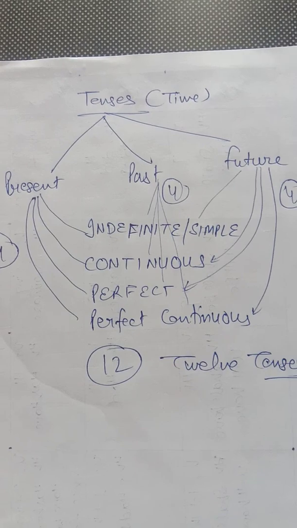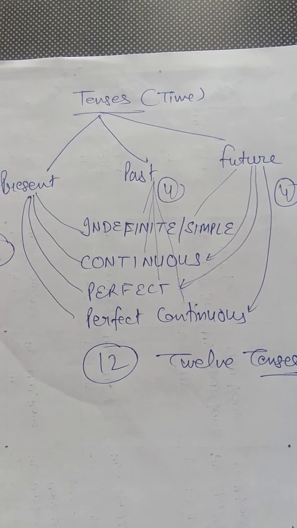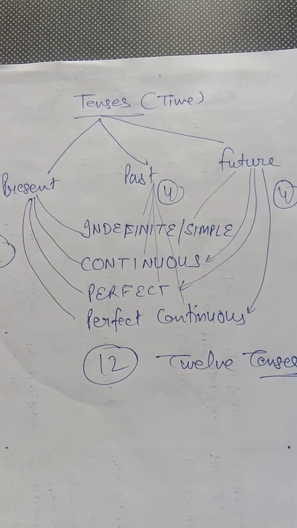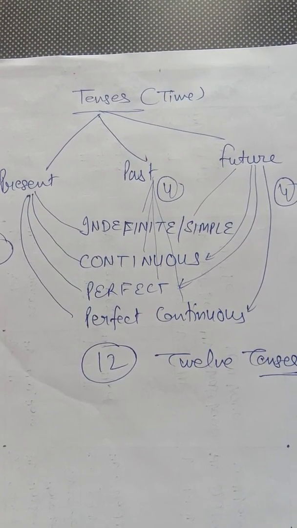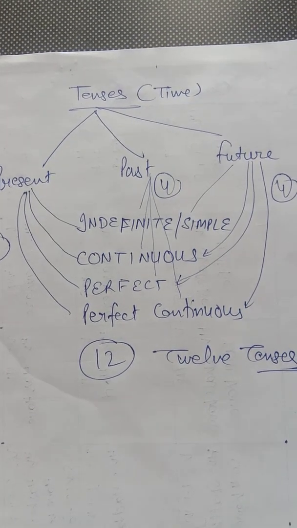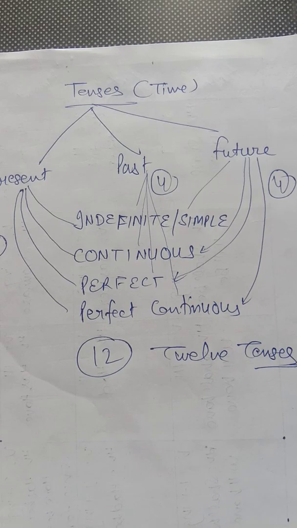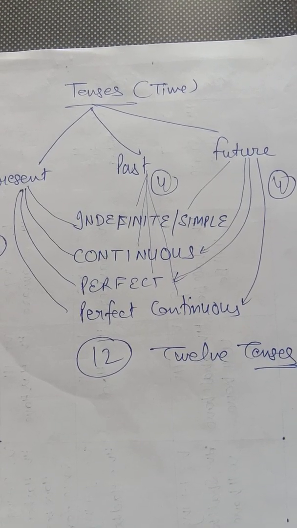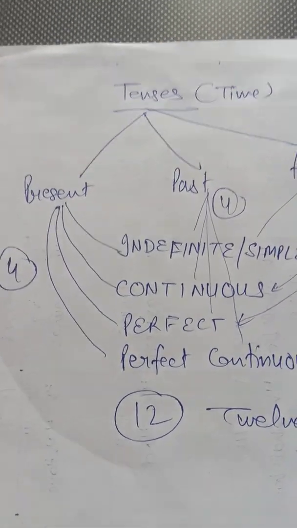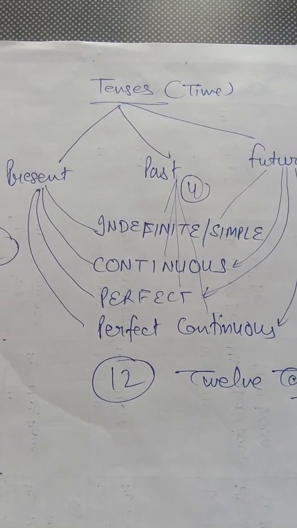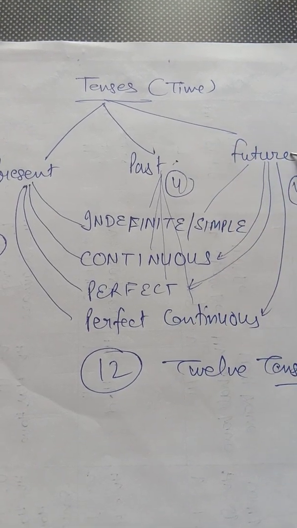Tenses are very important in English. Without tenses, we can't change active voice to passive voice and from direct to indirect speech. So we are discussing tenses just to understand voices and narration. So tenses means time. We have three tenses: present, past and future.